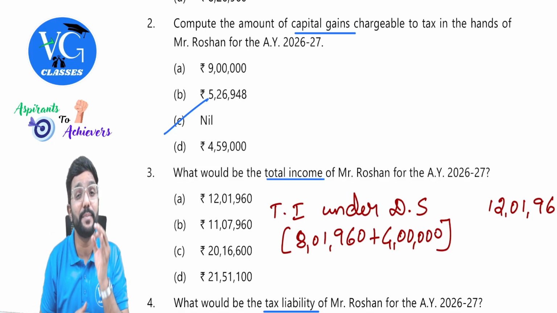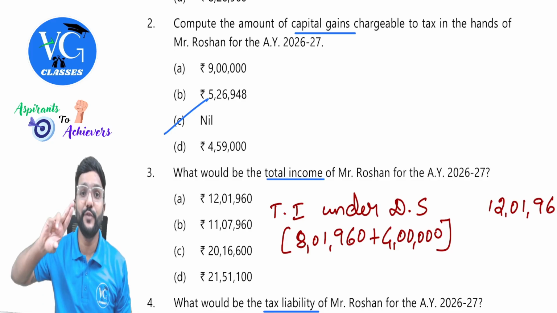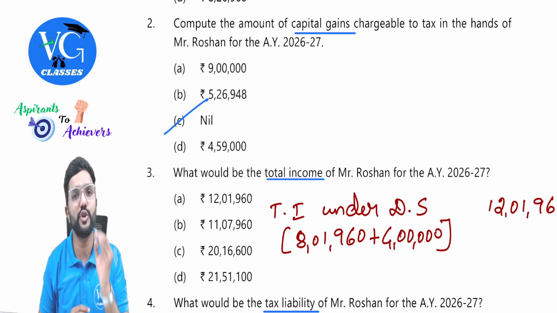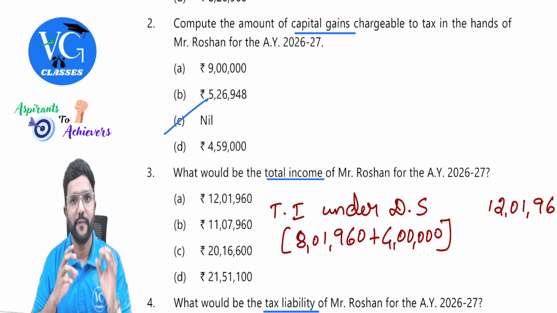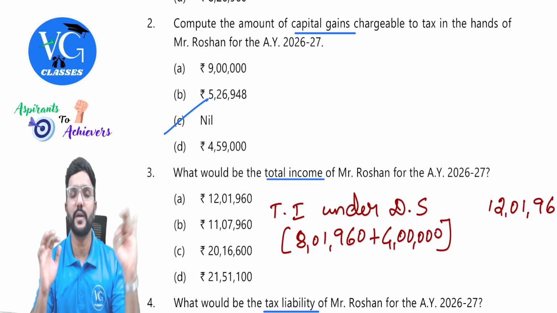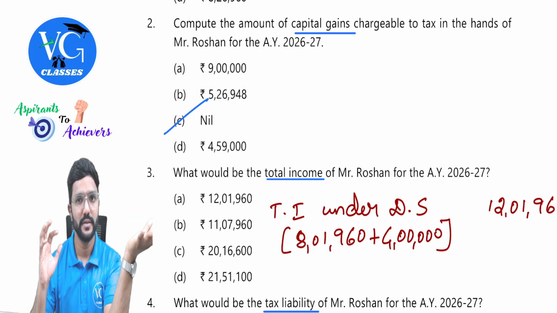The new agriculture land purchased is in rural area. Even for that, exemption is available? Yes. But if new agriculture land is sold, sir, should we compute capital gains? No, because it is in a rural area. If agriculture land is in rural area, it is not at all a capital asset, guys. So the asset which was sold was urban agriculture land. So when it is sold, we need to compute capital gains.